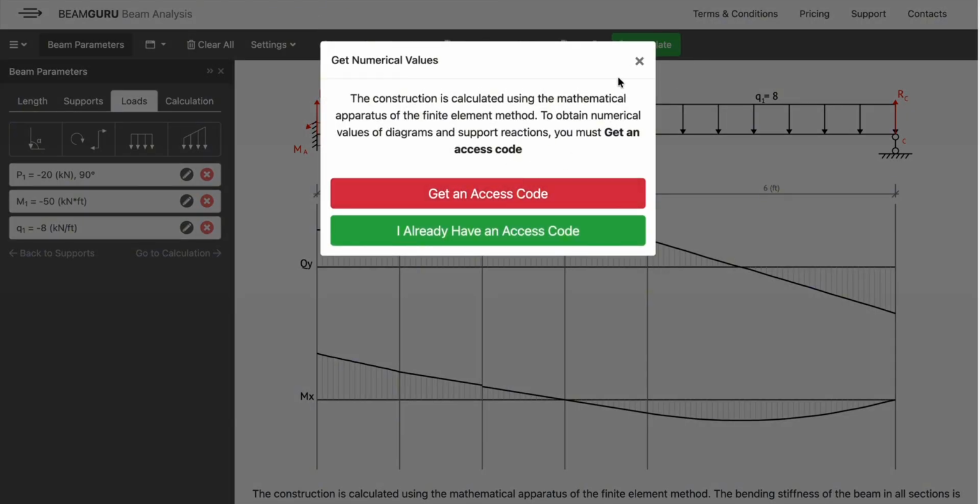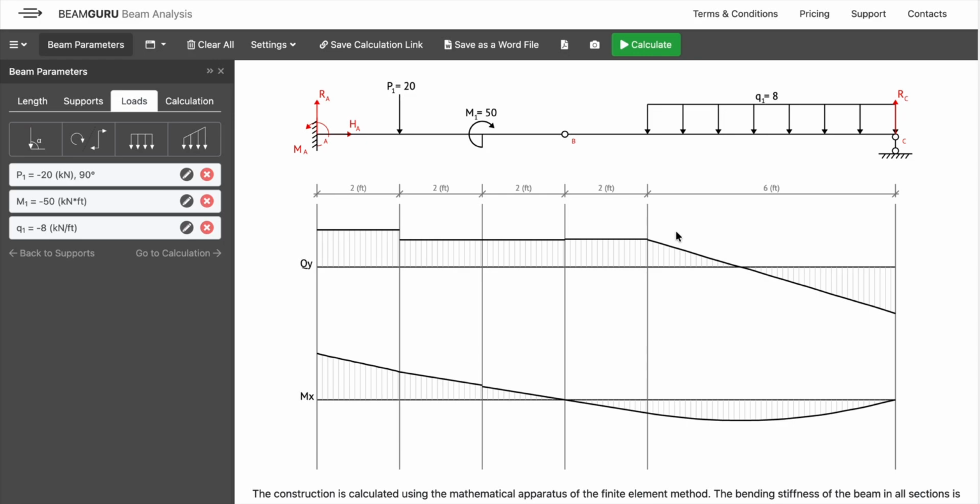You just need to ignore this one. Okay, let's see, this is our shear force, and this one is the bending moment. Since this one is free version, we cannot get full report, but if we calculate the shear force and bending moment, it will be easy for us to solve the problem, and this is the quickest way to analyze any beam having different support.